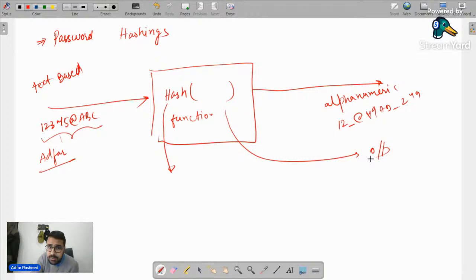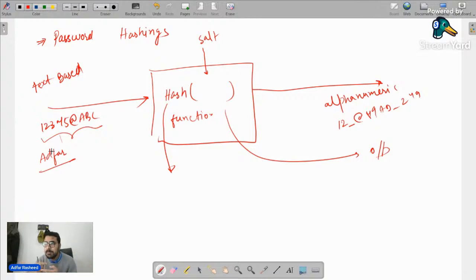That's why when we implement hash, we also implement some salt. Like we put salt for extra taste, right? We tell it, okay, this is the password, hash it, convert it into alphanumeric. But then I also pass a salt. Salt maybe 10. What does that mean?